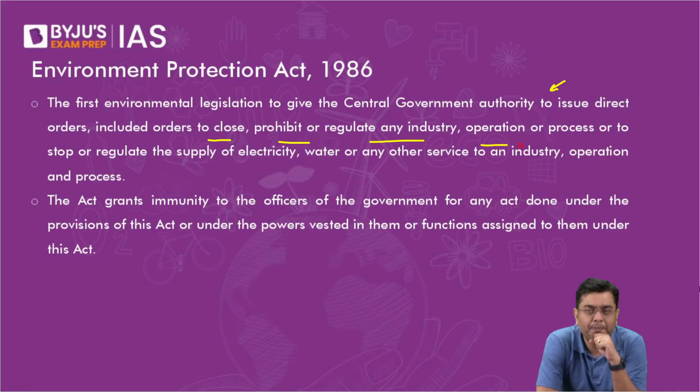For example, let's suppose we talk about leather tanneries in Kanpur. Now, these leather tanneries are one of the bigger pollutant sources to River Ganga. They discharge a significant amount of chromium into River Ganga. Now, let's suppose you as a government official go to that particular tannery and you find that they are exceeding the norms of emission and you order the shutdown of that industry.